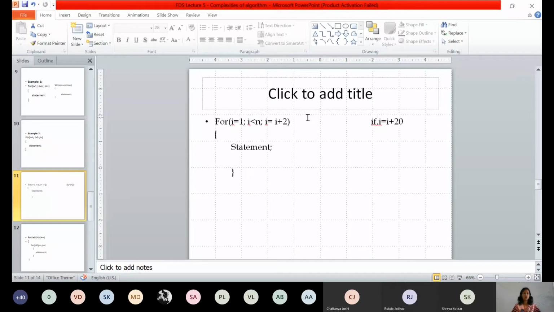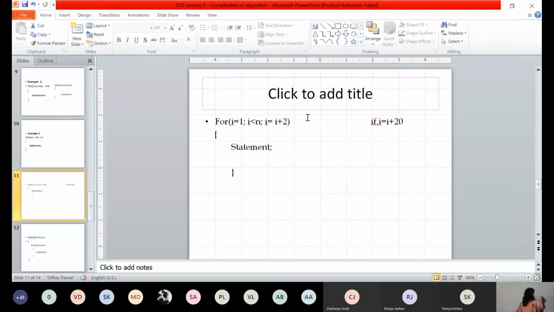Now see, this is one for loop again. What is there in the for? For I equal to 1, I is less than n, I equal to I plus 2. Can you tell me what will be the time complexity of this particular code? Try to find out the time complexity. See, don't just look at the code, try to explore it.